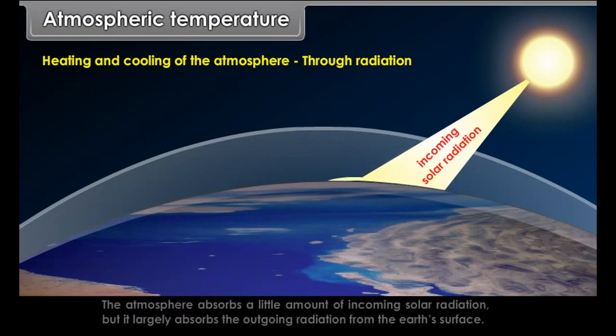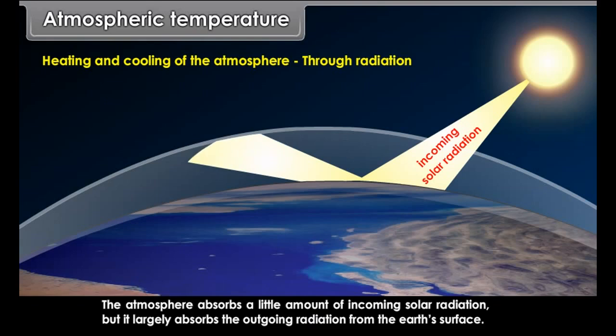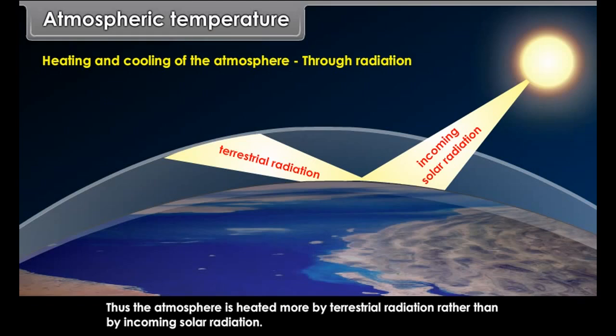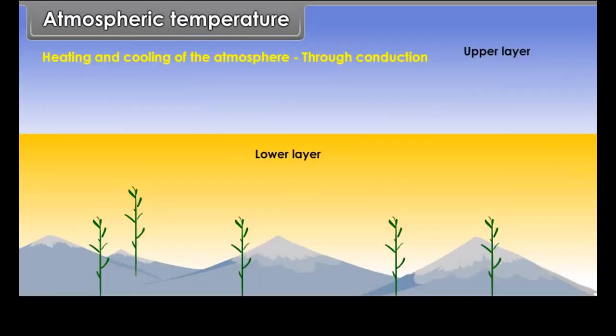Frigid zone. The frigid zone lies to the north of the Arctic Circle in the northern hemisphere and to the south of the Antarctic Circle in the southern hemisphere. Here, the sun's rays are very slanting. This zone receives a very low amount of heat. Hence, this is a very cold part of the Earth.